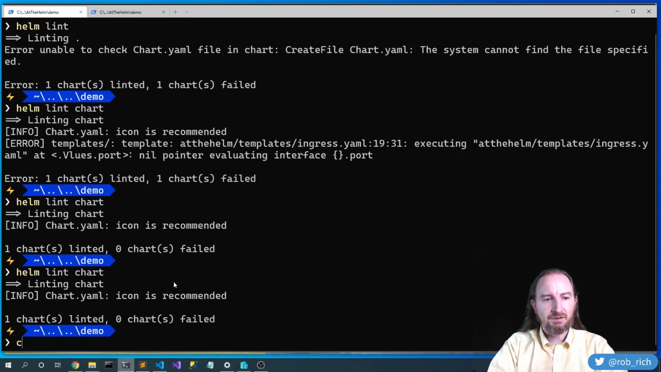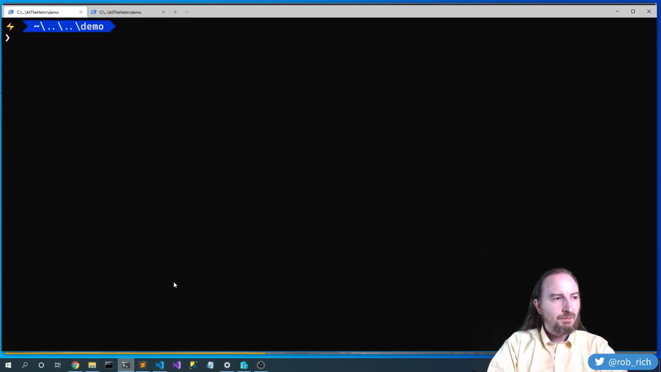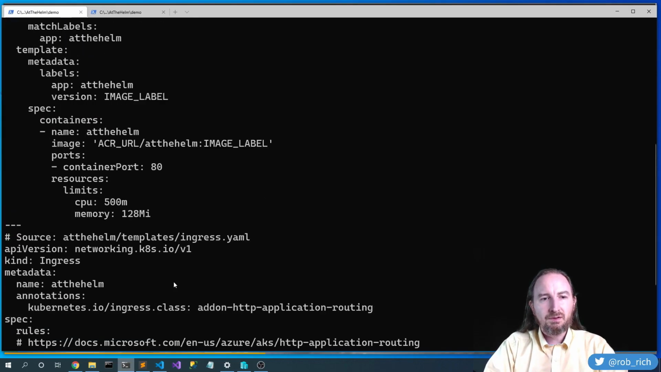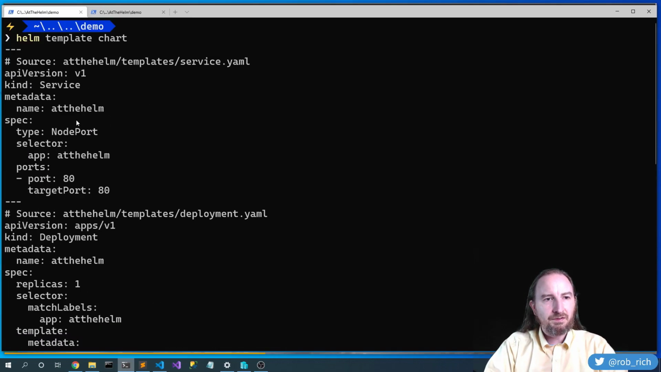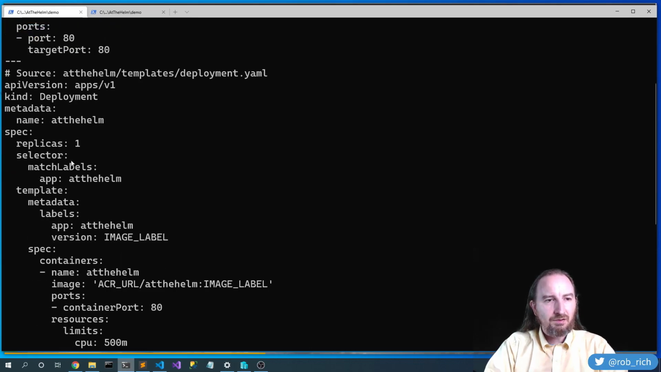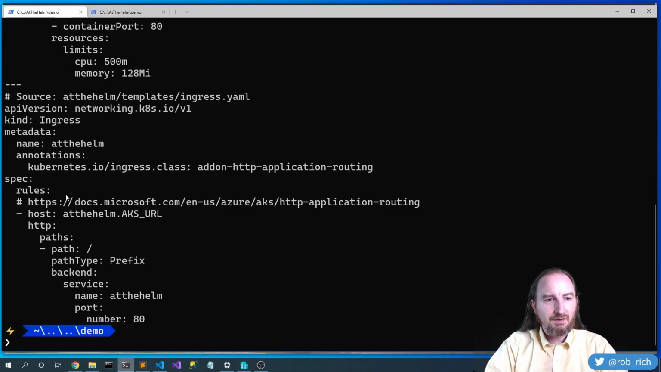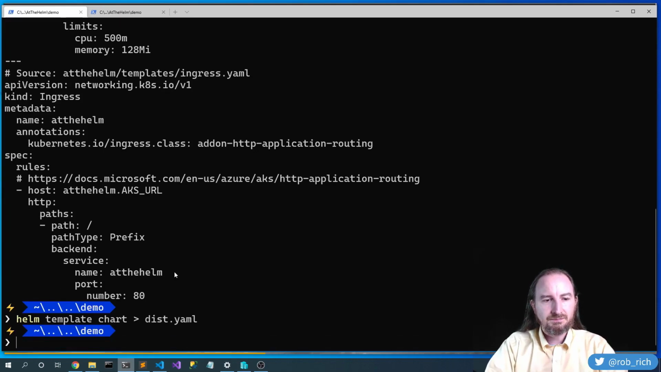So now that we have all of the pieces in our chart, we can start to scaffold this into place. Okay, so how do we run this? helm template, and then we'll specify the name of our folder, in this case, chart. And here's all of the pieces that we scaffolded. Here's our service, and we can see all of the pieces in place, all the port numbers. Here's our deployment, and we've got all of the pieces in place, and our ingress. Well, let's take a look at it and save it to dist.yaml.